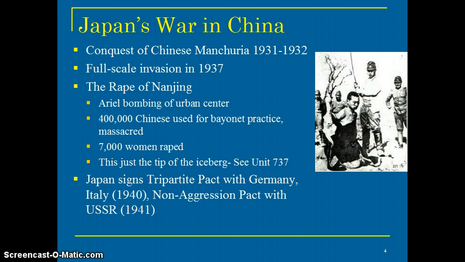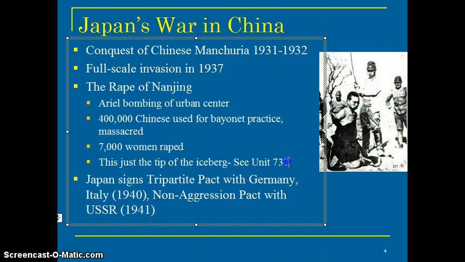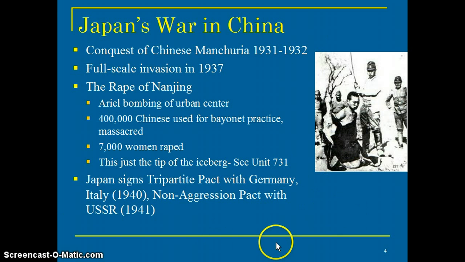The rape of some 7,000 women, that's just a small number. Other information sources will tell you the number's closer to 50,000, and a lot of times the women would be murdered soon after being forcibly raped by a gang of Japanese soldiers. If you want to see more, see Unit 731, not 737, 731. I don't know why I said that; it must be a plane. But there are some of the more disgusting things that were involved in this element.